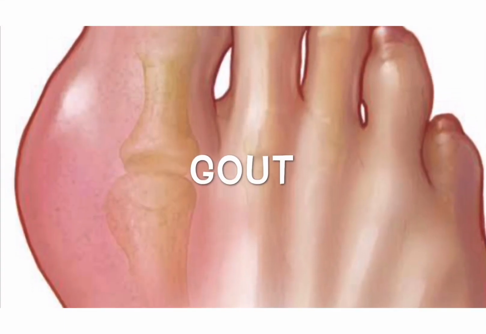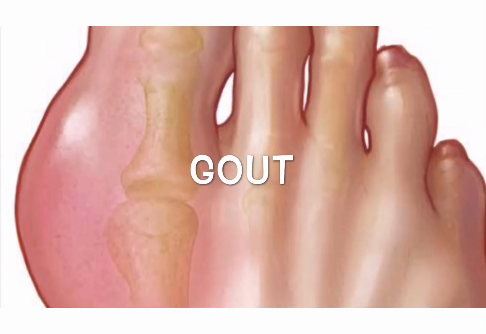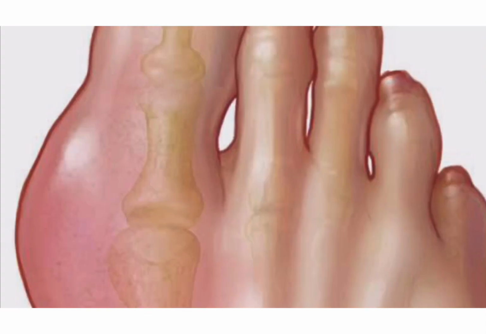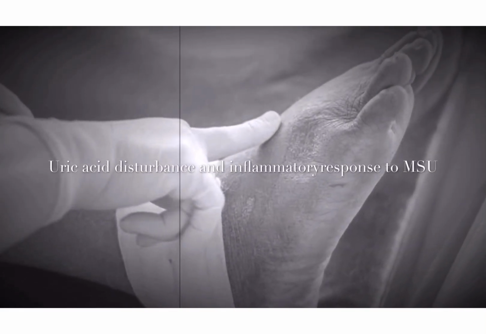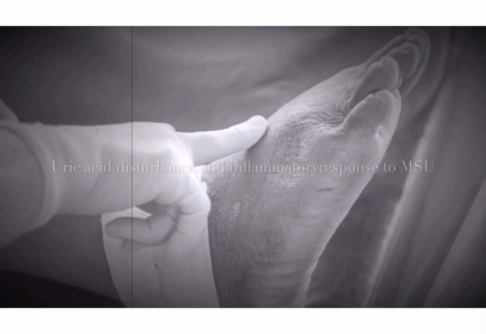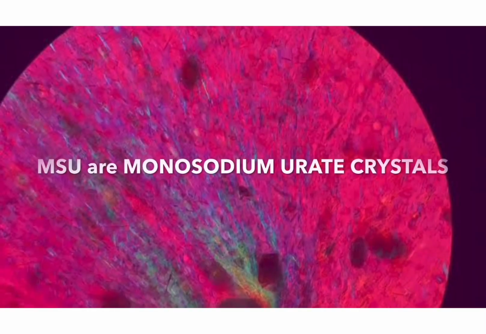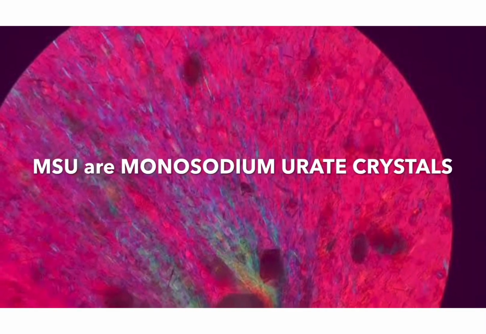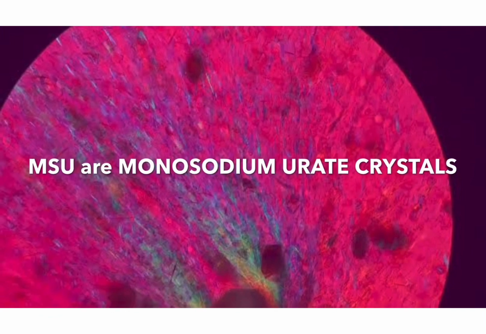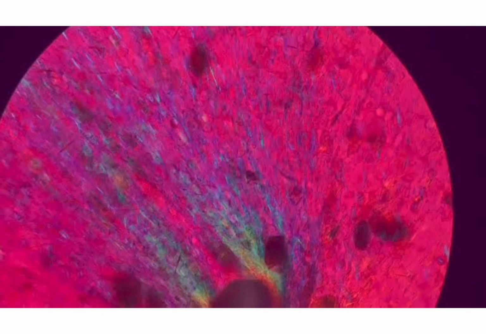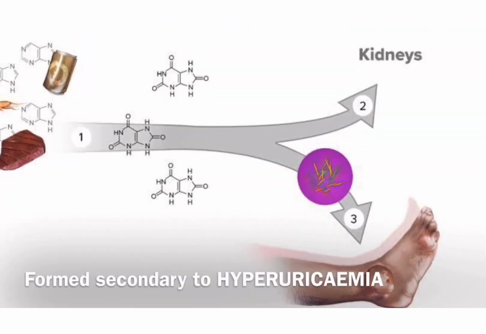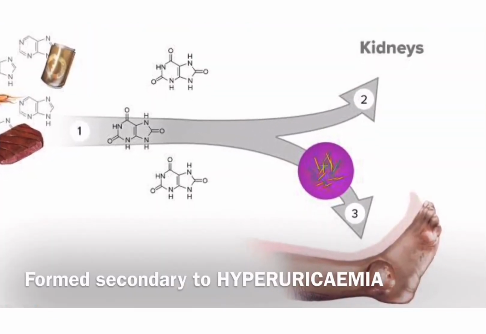Today let's get a precise knowledge about gout. Gout is defined as uric acid disturbance and inflammatory response to MSU. MSU are monosodium urate crystals. These are formed secondary to hyperuricemia.